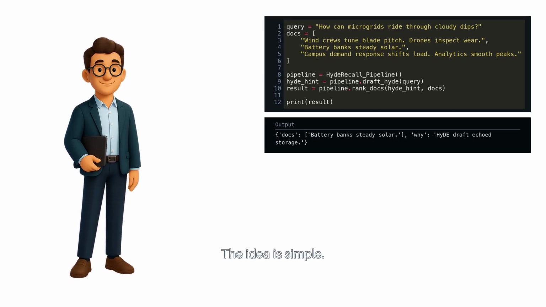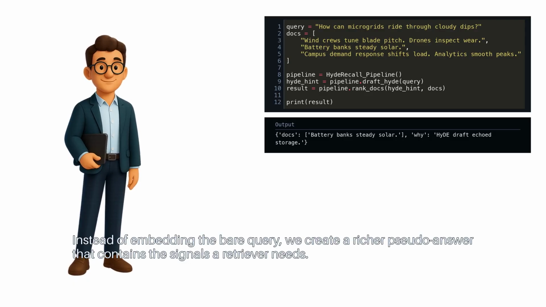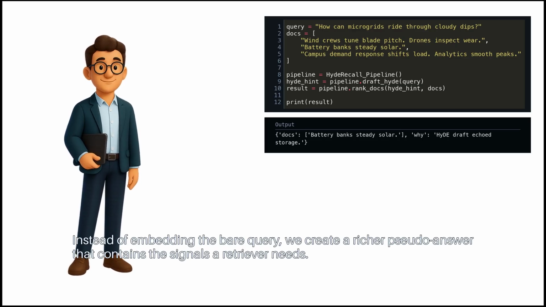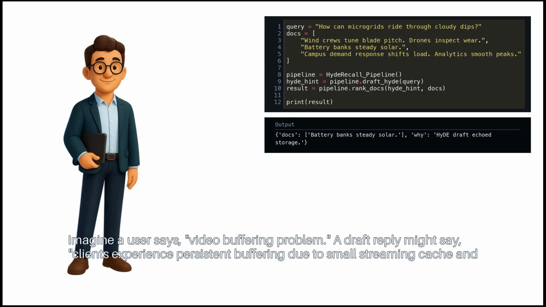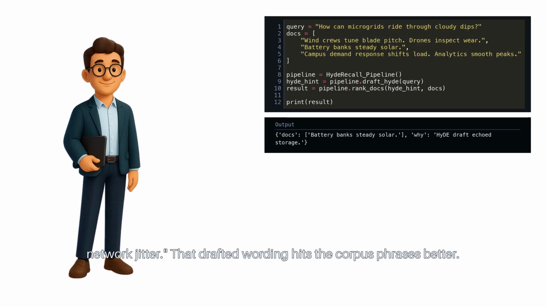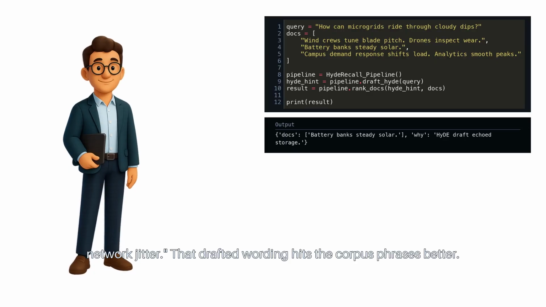The idea is simple. Instead of embedding the bare query, we create a richer pseudo-answer that contains the signals a retriever needs. Imagine a user says, "Video buffering problem." A draft reply might say, "Clients experience persistent buffering due to small streaming cache and network jitter." That drafted wording hits the corpus phrases better.